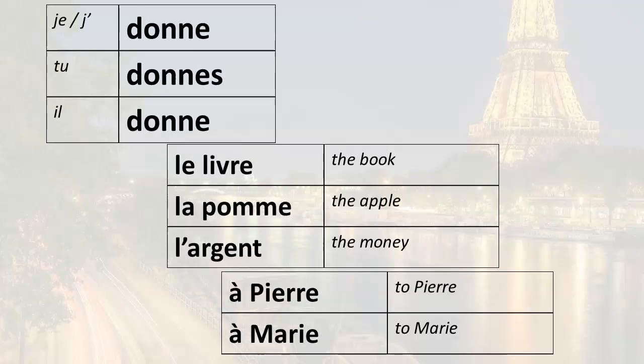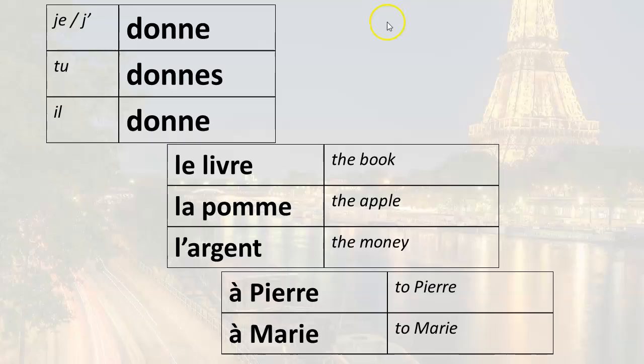Let's see what we can do with the verb donner. So donner is a transitive verb, which means you have to have some other elements to complete the thought that the verb expresses. So we have a direct object. So this would be a noun. This would be the thing that you or someone else gives. And we give that thing to someone else. Okay? So let's put all this together.